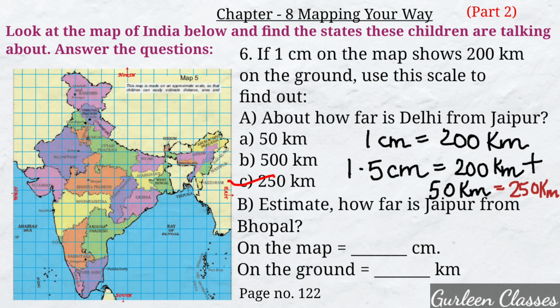B part, estimate how far is Jaipur from Bhopal. So students, again take your scale and measure the distance. How far is Jaipur from Bhopal? On the map it is 2 centimeter. So on the ground it will be 2 into 200 kilometer. So the answer is 400 kilometer.